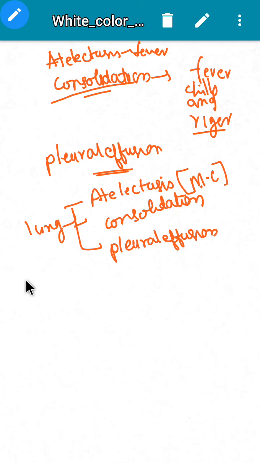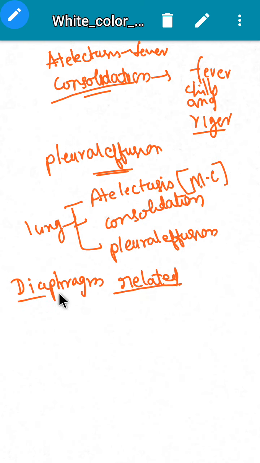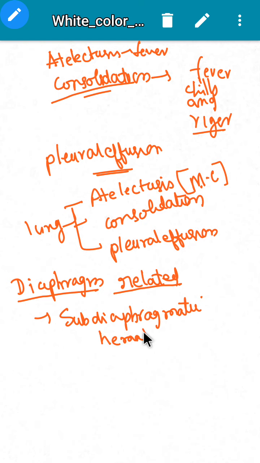Then moving to diaphragm related complications. There may be formation of subdiaphragmatic hematoma, and subdiaphragmatic abscess can also form.